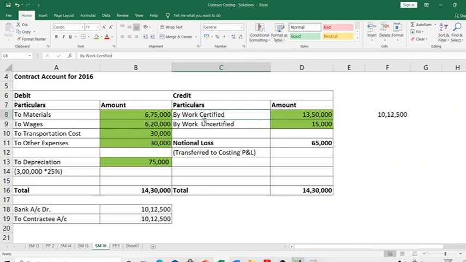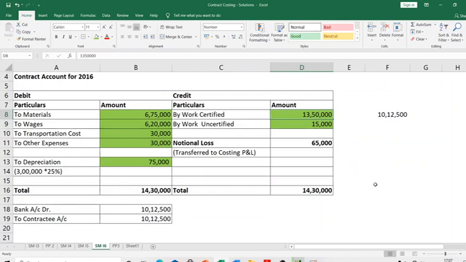See, what is the entry that you have passed here? Work certified account debit to contract account 13 lakh 50. We are only reflecting the contract account part of the entry. But if the work certified account part of the entry is seen, it will be work certified account debit 13 lakh 50,000. The logic is that it is a part of the revenue that we have recognized, but we are still calling it work in progress. It's not that I've sold it.